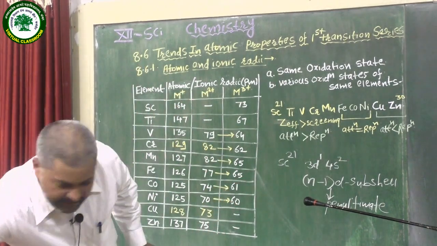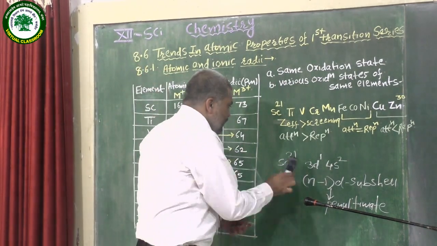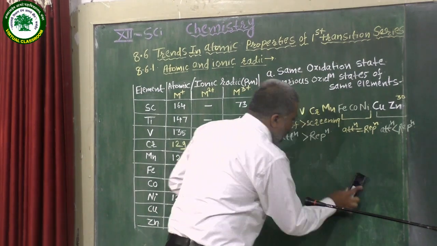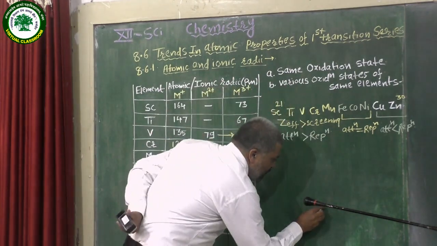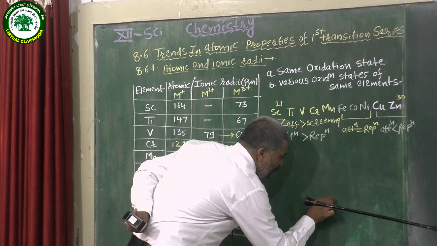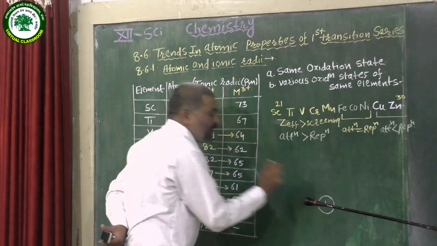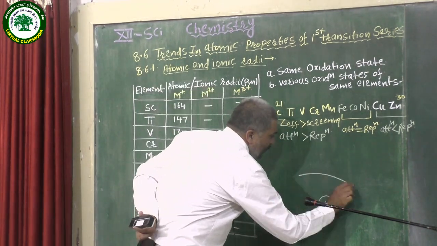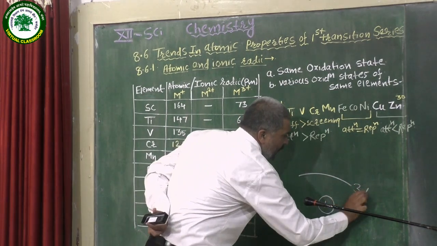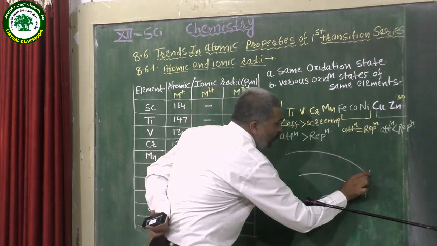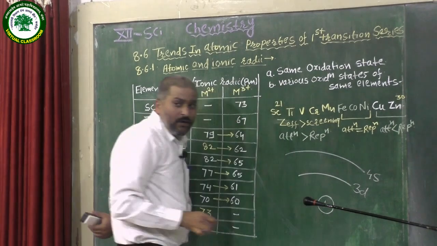Let us understand that concept by supposing this is our nucleus. This is our 3d subshell and this is our 4s subshell.